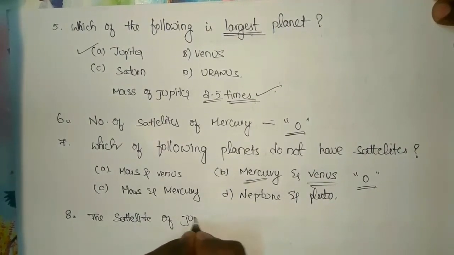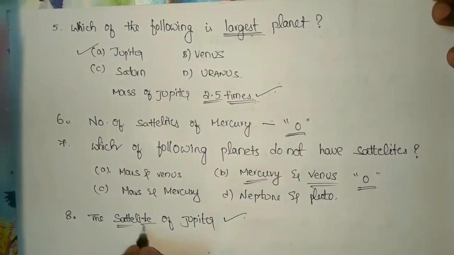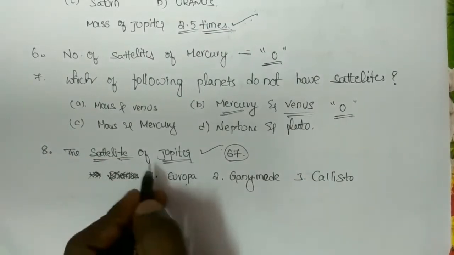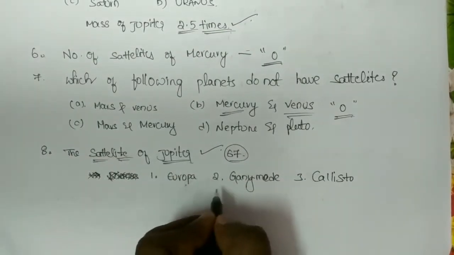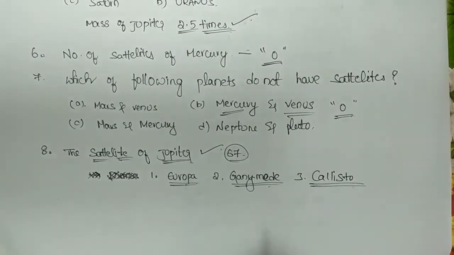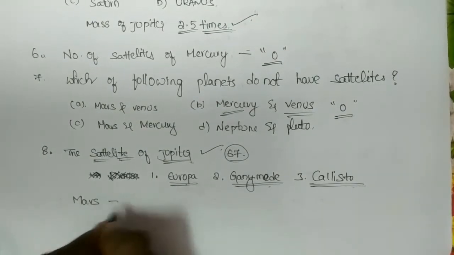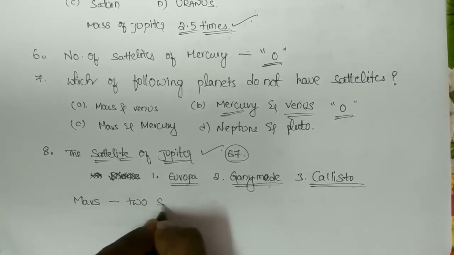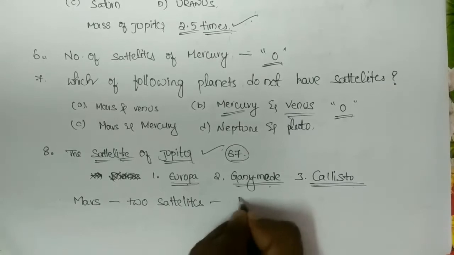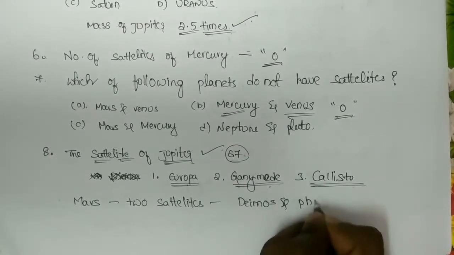The next question is the satellites of Jupiter. So guys, the number of satellites of Jupiter is 67. The most important satellites of Jupiter are Europa, Ganymede and Callisto. And Mars has only 2 satellites, named Deimos and Phobos.